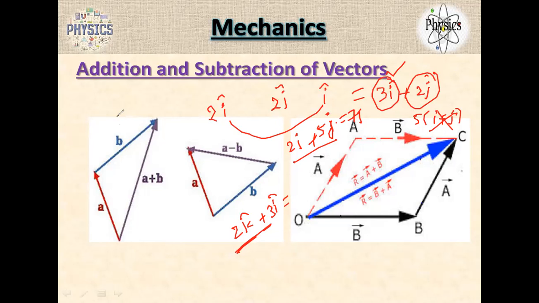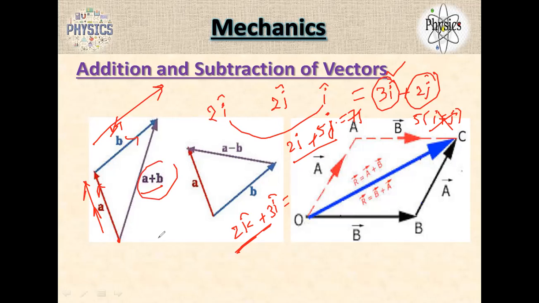Similarly, you can see here the B vector and the A vector. Here there are two vectors actually. The A vector is in this direction, the B vector is in this direction. So when you add these two vectors, you should take from A to B, A plus B. Because these two are in different directions, one acting in this direction, the other acting in this direction, this is not equal to this, right? They're completely different directions.